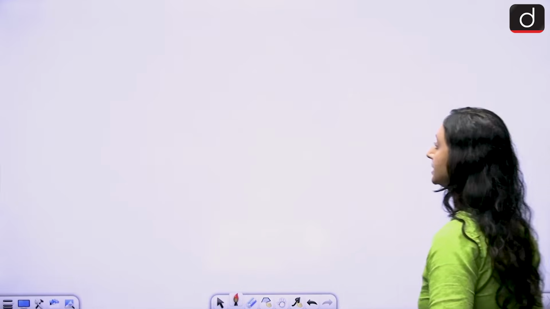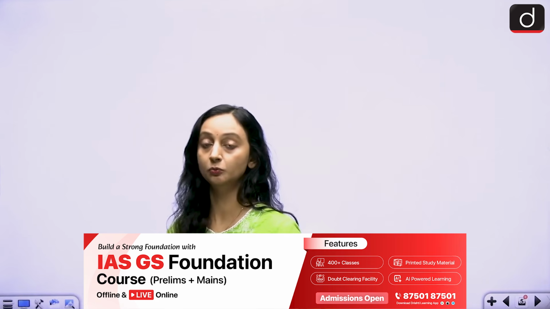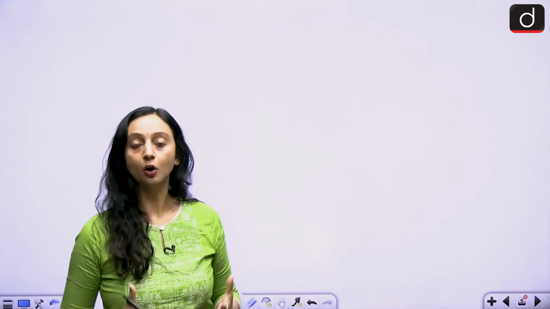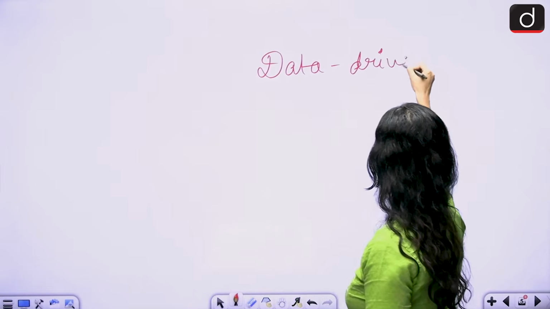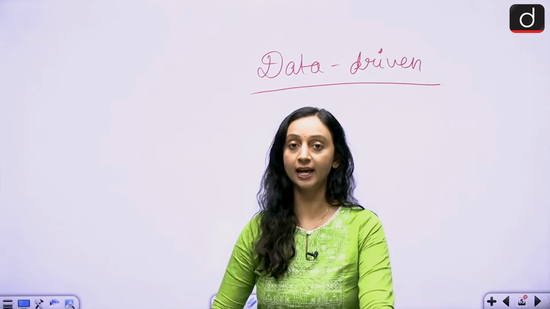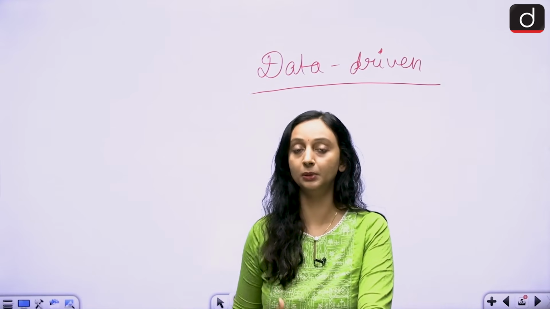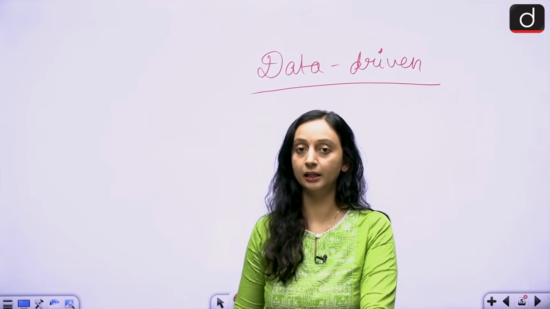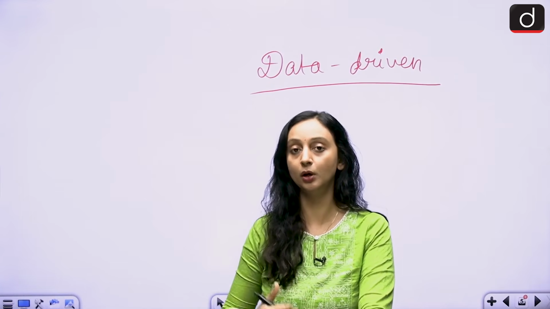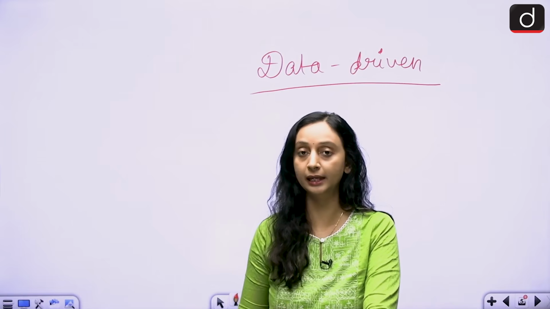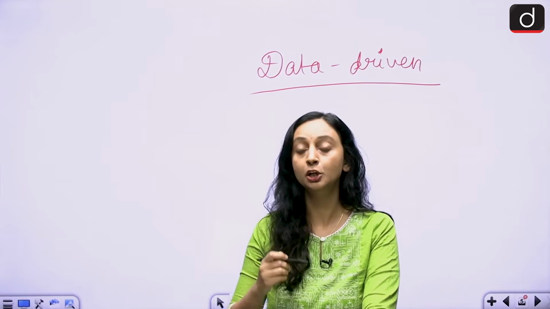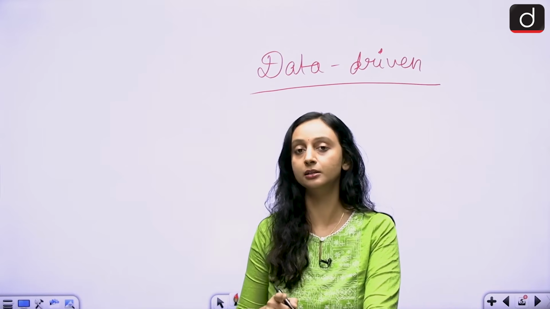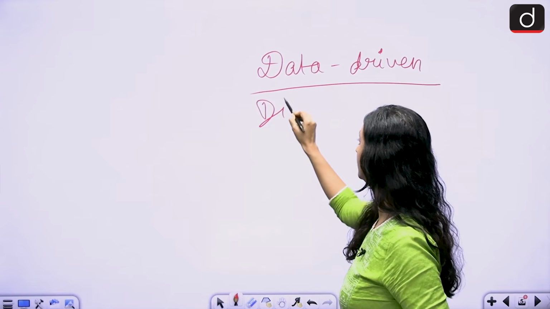And why is it important basically? Why should you need information at a district level? Why do you need to go at a granular level? Because you need to implement policies that are data driven. You need to know the exact requirements or the exact needs of people living in an area. How urbanized is an area, how rural is an area, how modernized is an area, what kind of needs do the people in an area have. So you need data for all these things, and in order to make better policies for better governance, you need to have accurate data, and that is why it is important to have district level data.